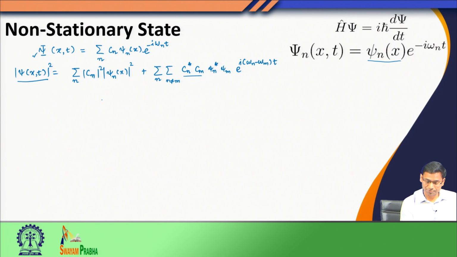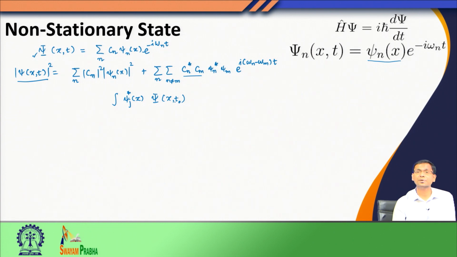To do that, let us do a little exercise. Let us first take one psi j function, which is nothing but one of the eigenfunctions of the time independent Hamiltonian. I multiply this eigenfunction with this psi, but not at time t, but at time t equals t 0, that means at the initial time. I am expecting that I would start the system at time t equals t 0, and then I would try to evaluate this overlap integral.